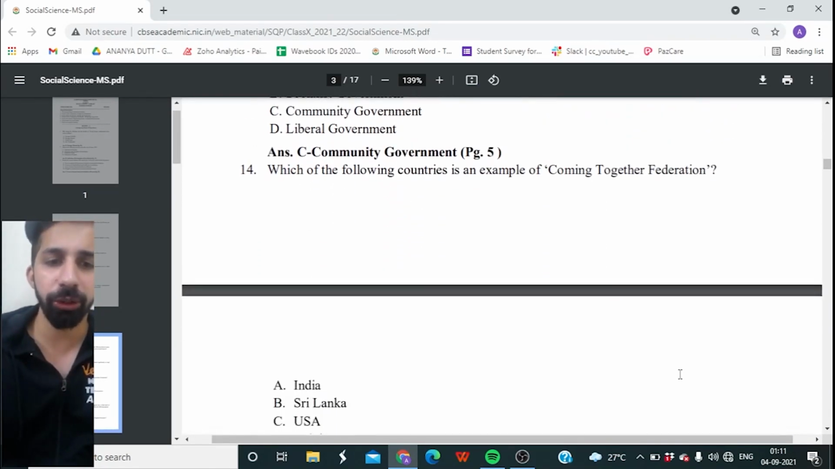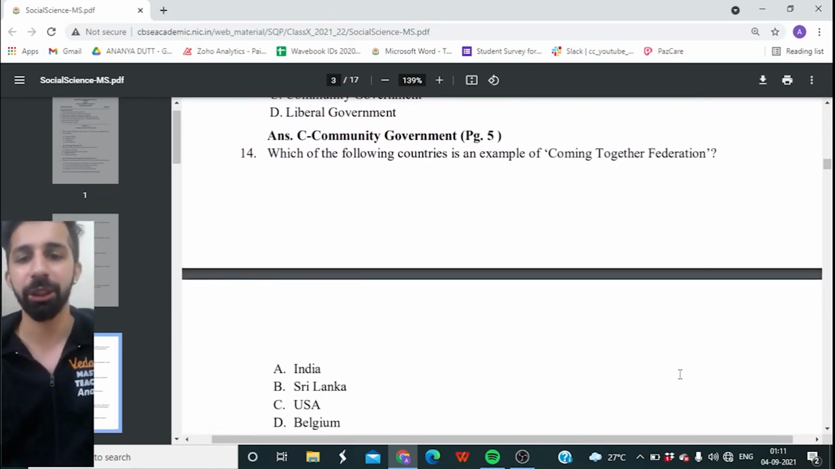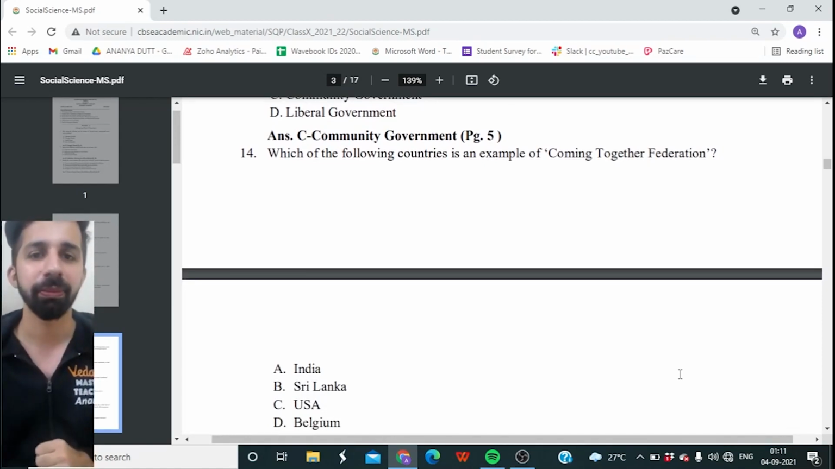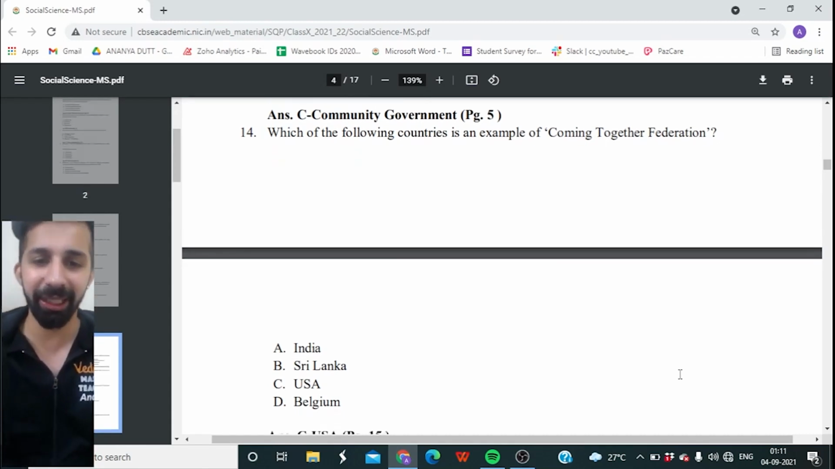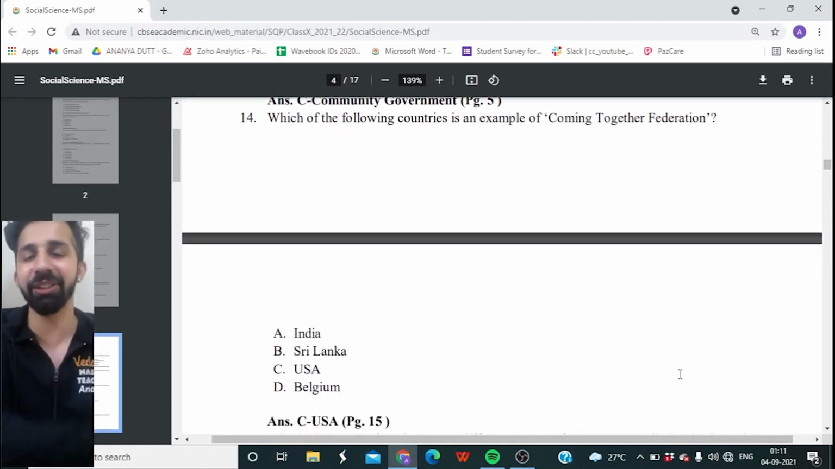And the four options on your screen is India, Sri Lanka, USA, and is it Belgium? Think. And the right answer is USA, United States of America.